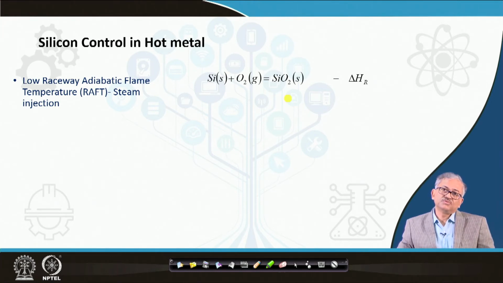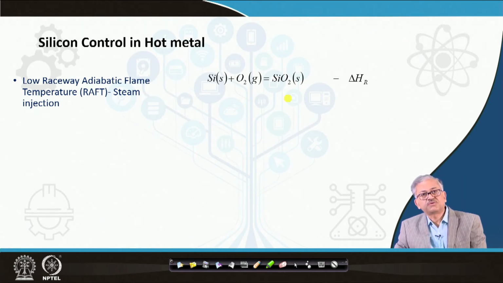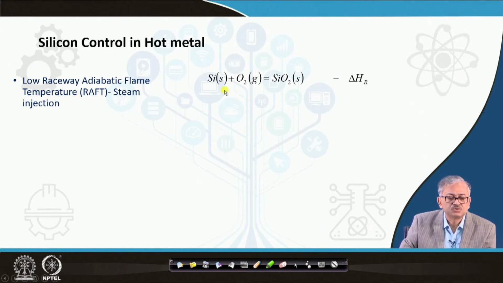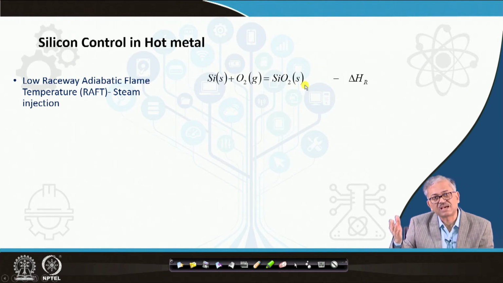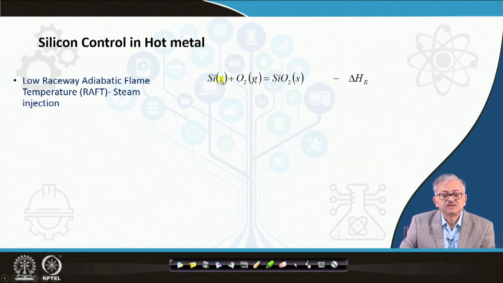So if you reduce the temperature of the atmosphere, this reaction will move in the forward direction. If you have a low adiabatic flame temperature, then this reaction will move in the forward direction. That means silicon will be oxidized to silica and go into the slag. As a result, the hot metal silicon will reduce. So that is the one thing.